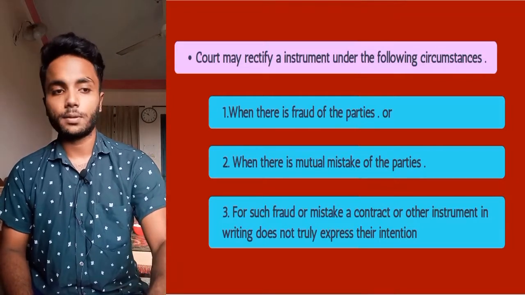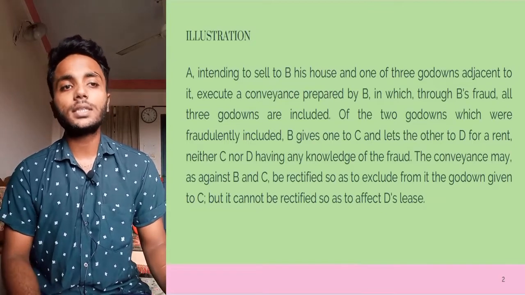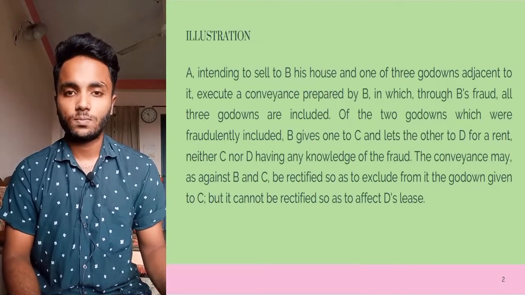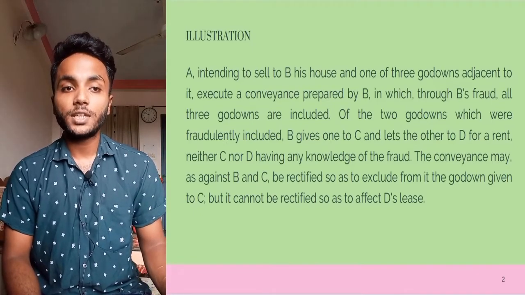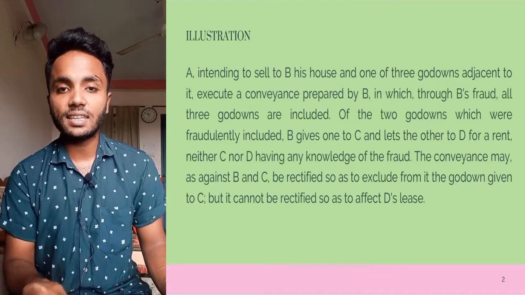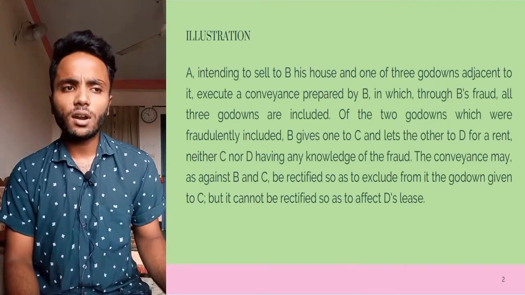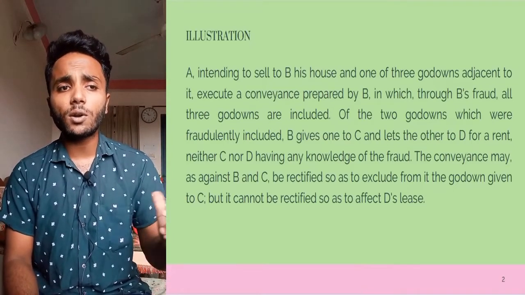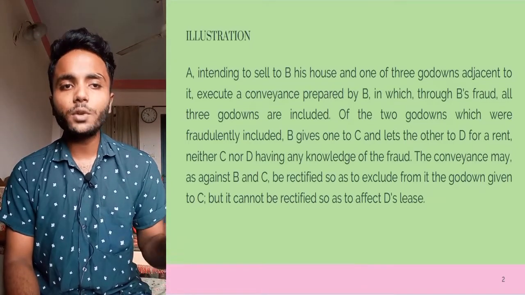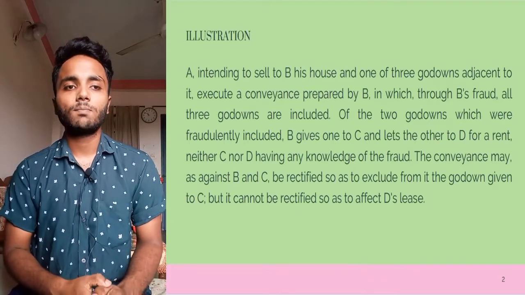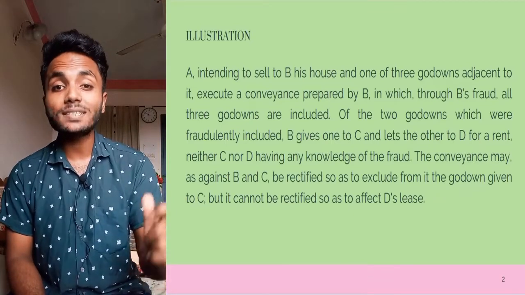We can take an example. Here in the illustration it is written that A, intending to sell B his house and one of three godowns adjacent to it, executes a conveyance prepared by B. It means A has three godowns and one of them A wants to sell to B. In the conveyance, through B's fraud, all three godowns are included, though only one godown was supposed to be included.